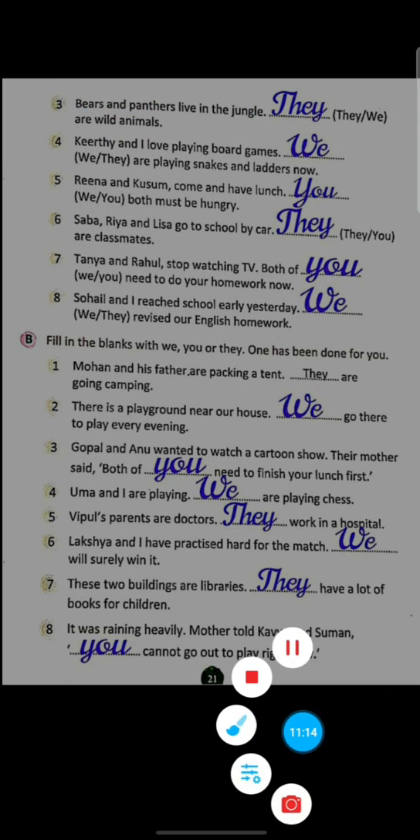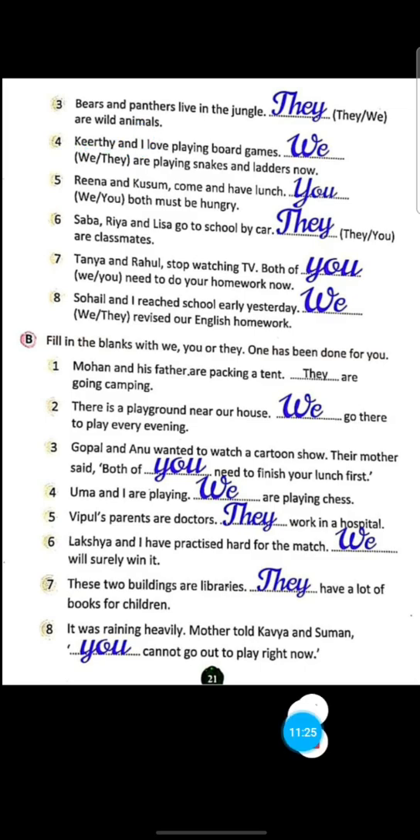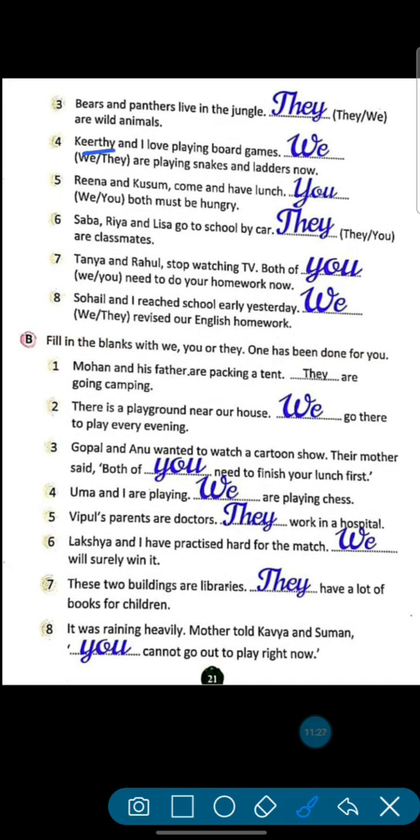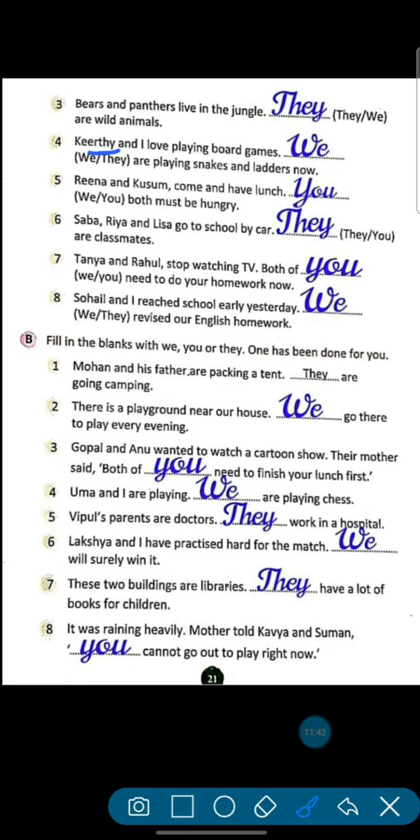Now come to the next. Fourth, Kirti and I. Again I is here, so we will use we. Kirti and I love playing board games. Because I is there, so we will write here we. Okay. Kirti and I love playing board games. We are playing snakes and ladders now. Okay.